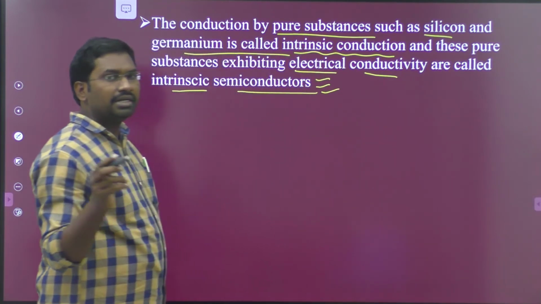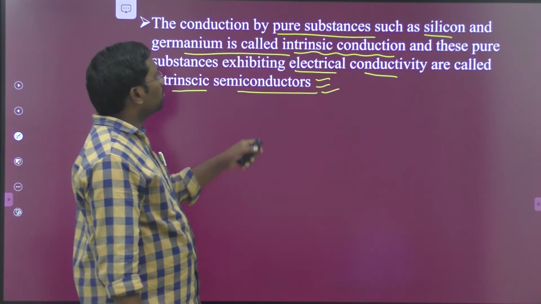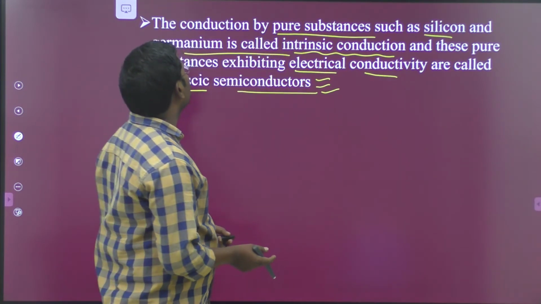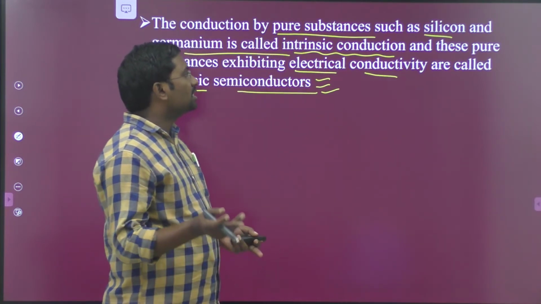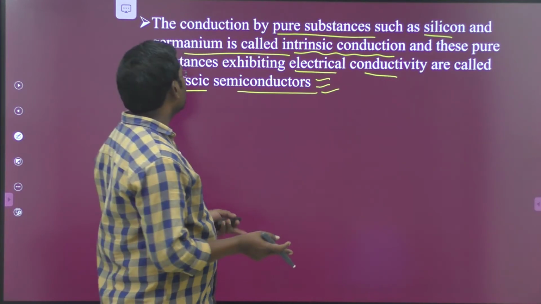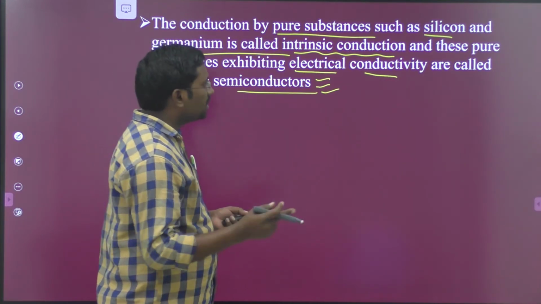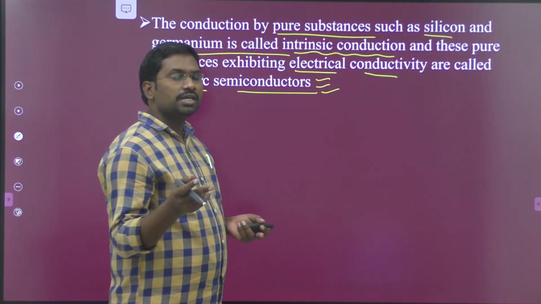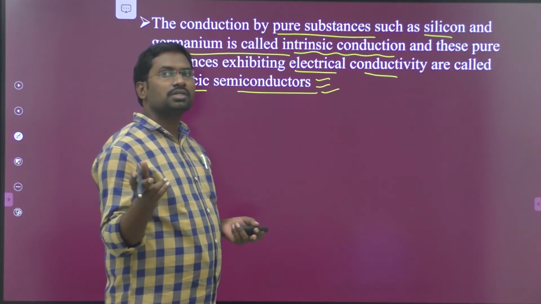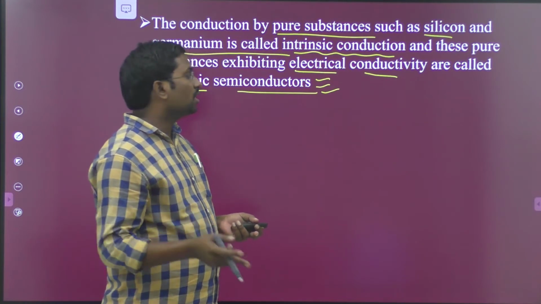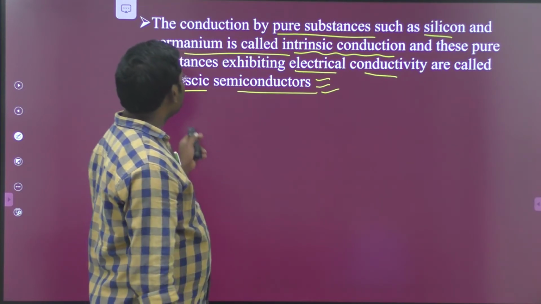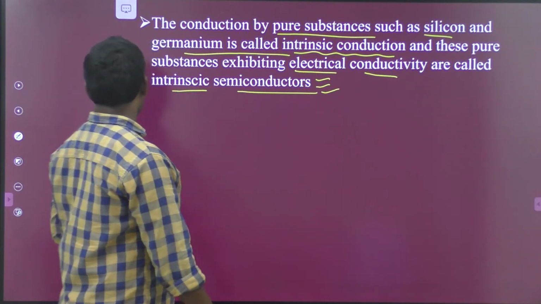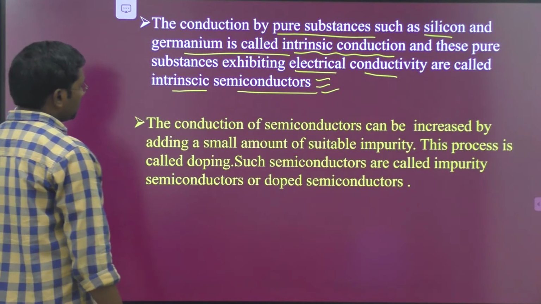The conductivity exhibited by pure substances like silicon and germanium is said to be intrinsic semiconductivity.